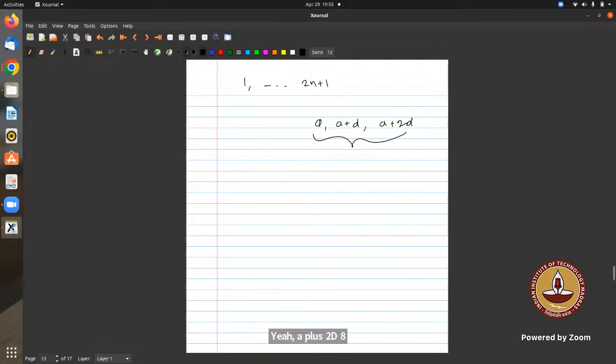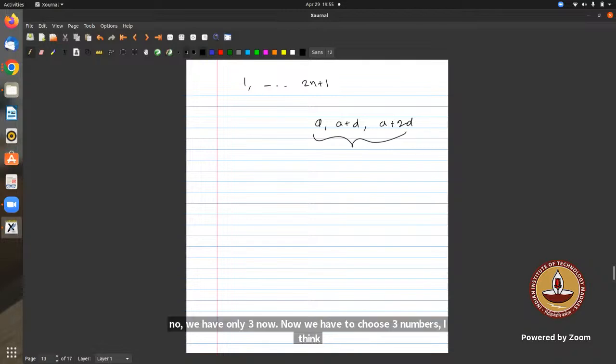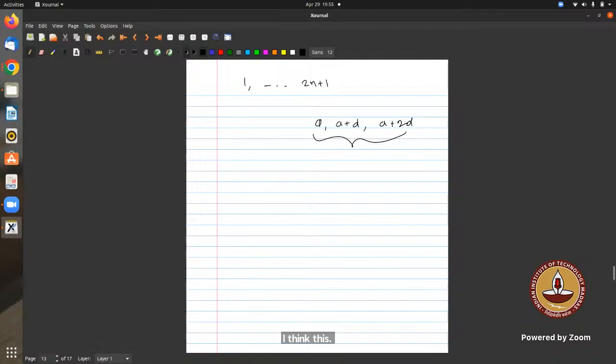They can be like if we take 1 and 5 and 9, like that also is in AP. I also thought A, A plus D, A plus 2D, but then I realized that they have not said consecutive. They have said we can have any. So if we take like 1, 19, 23, this is not consecutive numbers, right? A plus D. Yeah, they are not, but when we say D, they will be consecutive, no? Because the difference will be D.